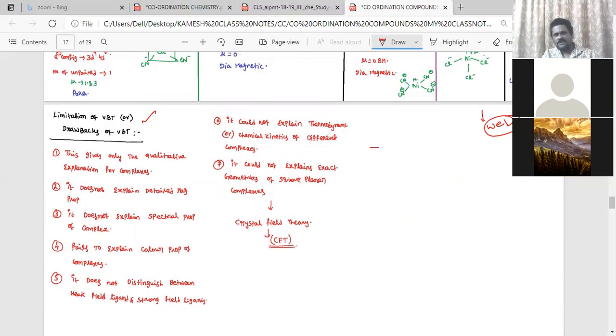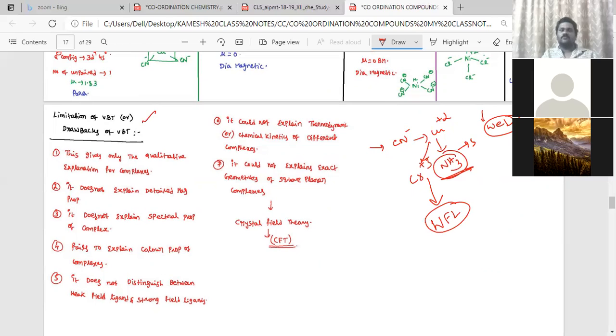Remember, here are some tips I will give. If cyanide is present with copper, with amine, which is an exceptional case. When amine is attached with chromium or copper, in this category it acts as a weak field ligand. Generally, amine is a strong field ligand. But amine is a weak field ligand when it is attached with copper +2 and chromium +3. That is the exceptional case you need to remember.